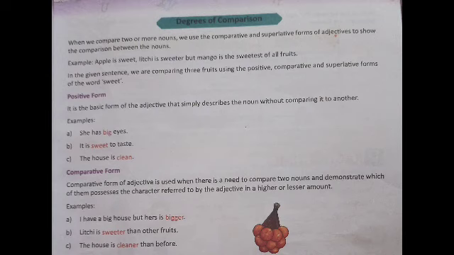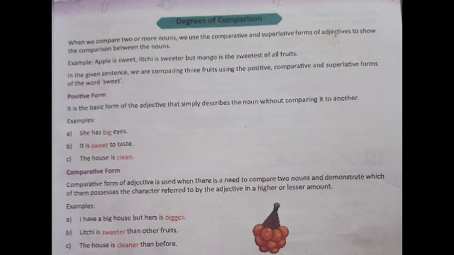Second degree, comparative form. Comparative form of adjective is used when there is a need to compare two nouns and demonstrate which of them possess the character referred to by the adjective in a higher or lesser amount. In simple words, we can say comparative form of adjective is used to compare between two things.